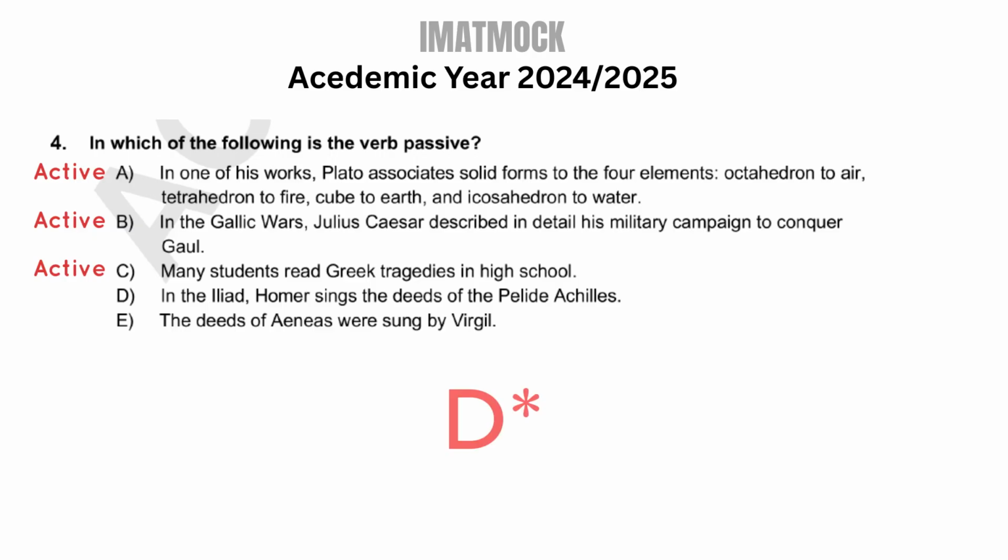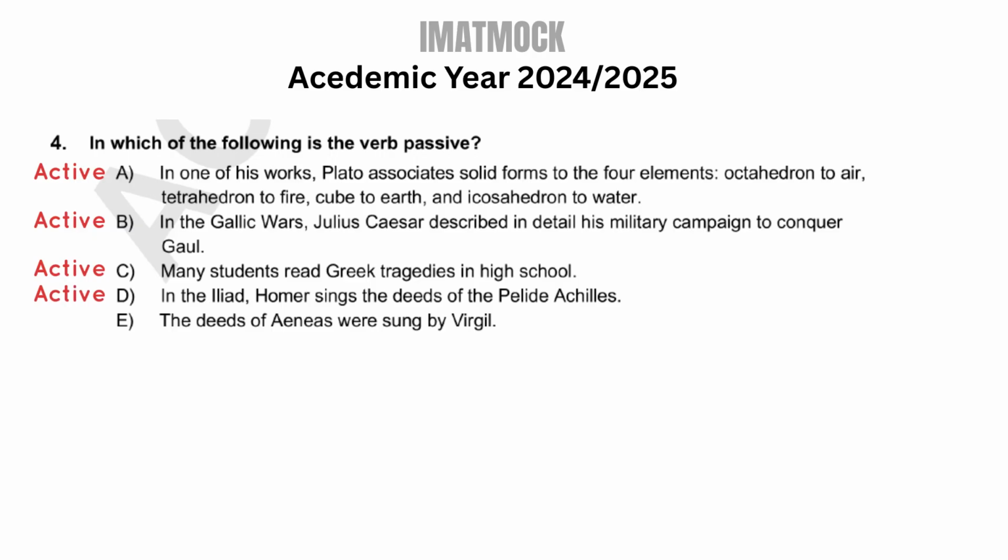Option D. In the Iliad, Homer sings the deeds of the Pelide Achilles. Homer sings the deeds of Achilles. Homer is the subject doing the action, so this is also active voice.